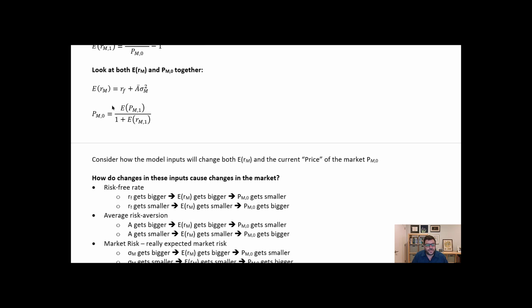So given these two relationships and given the fact that these two equations work together, if the risk-free rate gets bigger, then the expected return of the market gets bigger. If the expected return of the market gets bigger, since it's in the denominator, the price of the market, which you can think of as the S&P 500 or some sort of broad index, is going to get smaller. And if the risk-free rate gets smaller, then the return of the market gets smaller and prices get bigger.